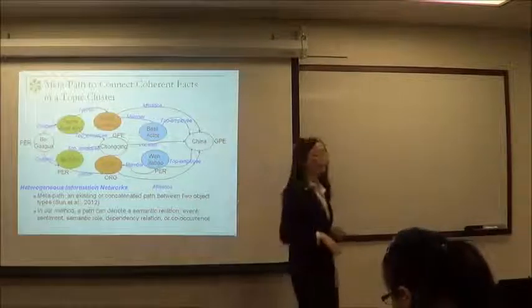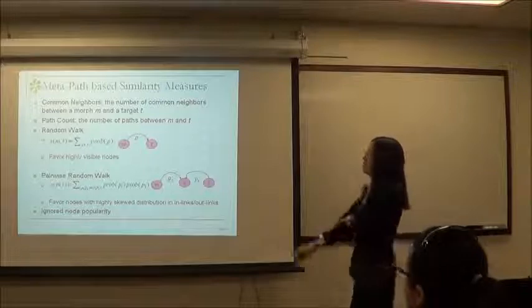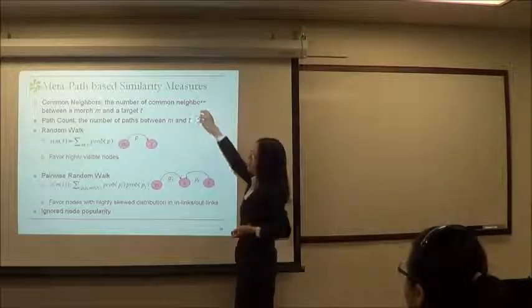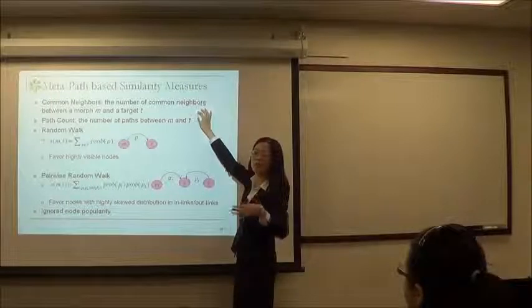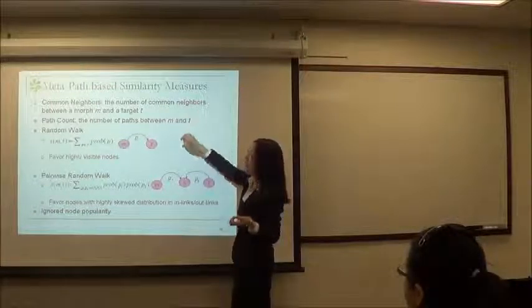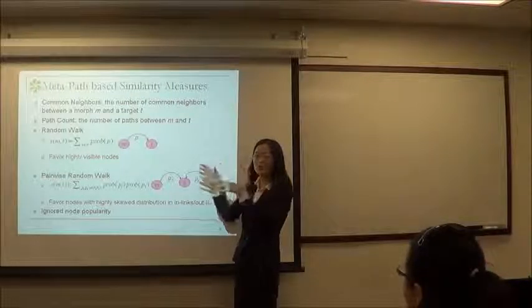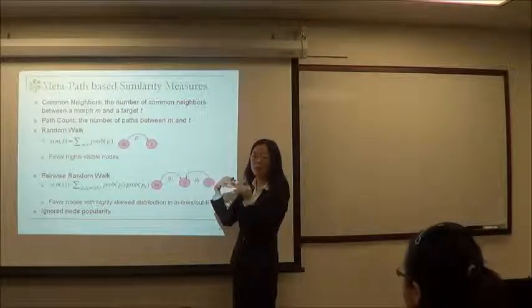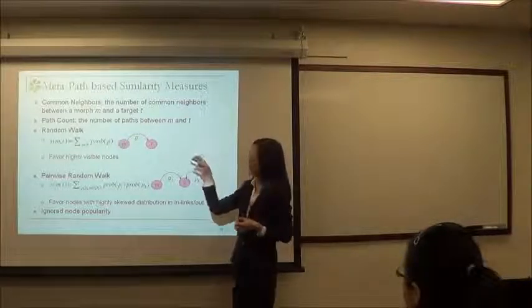To compute the distance, we can count how many common neighbors they share. If they share more common neighbors, it's likely they are a pair. And we can also check how many paths we can walk from one mention to the target. If there are more paths from mention to target, then they are likely to be a pair.